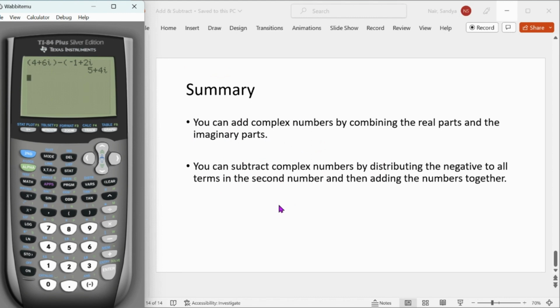So you can add complex numbers by combining the real parts and the imaginary parts. You can subtract complex numbers by distributing the negative to all terms in the second number and then adding the numbers together.